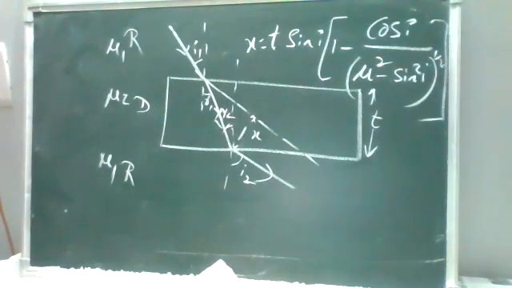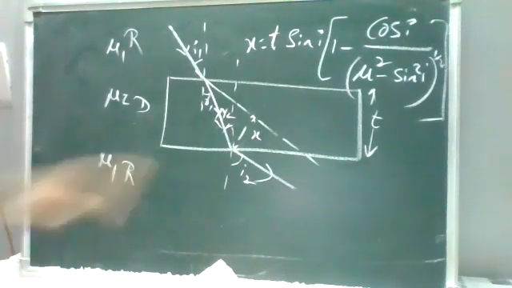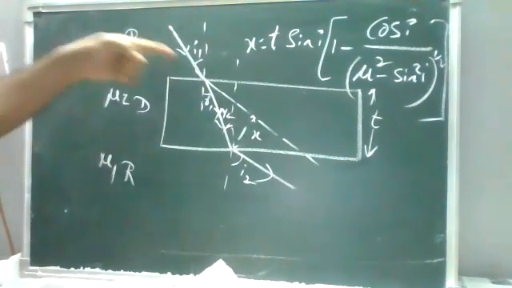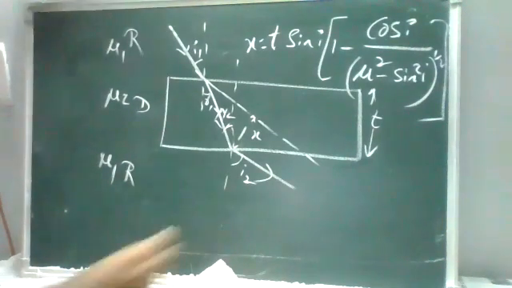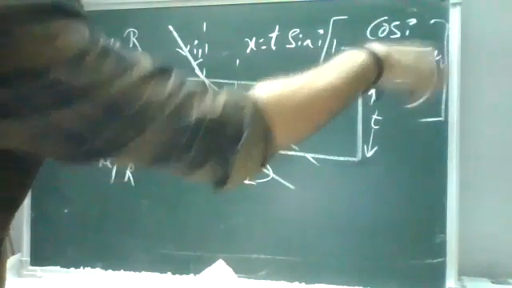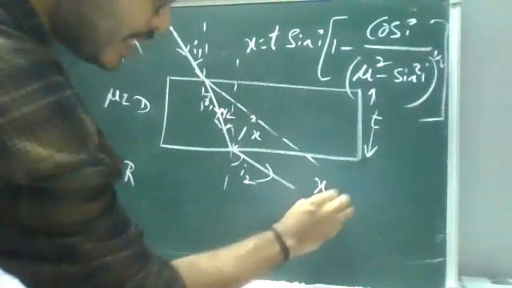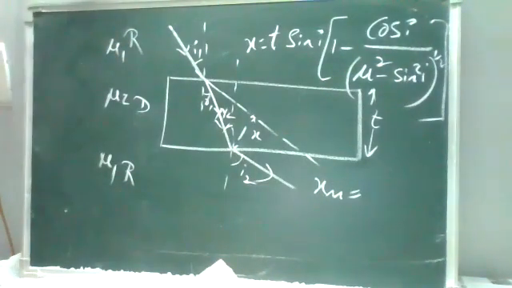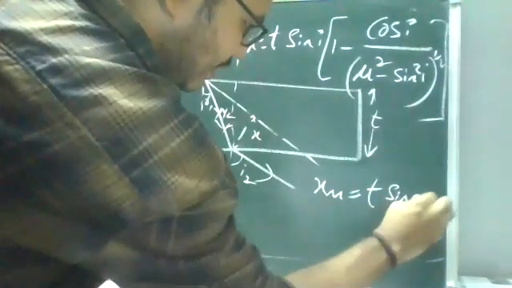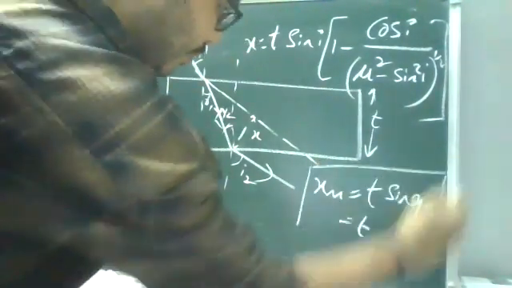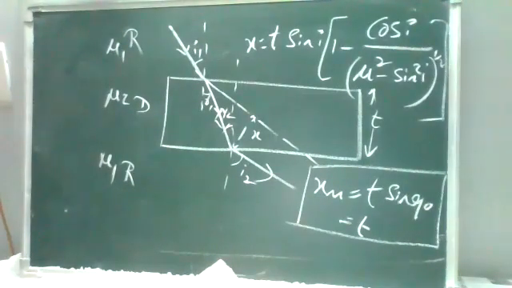Okay, so when the incident angle is 90 degrees, there is a small condition. Remember, when the incident ray is 90 degrees, sin 90 over cos 90 whole portion is 0. So at that moment I'm taking the lateral shift as the maximum condition. So x max is equal to t sin 90, so it will be t. So the lateral shift is t when theta is equal to 90 degrees.